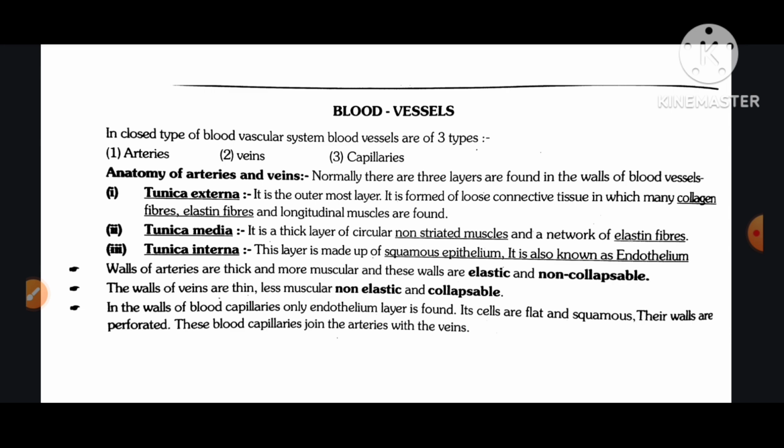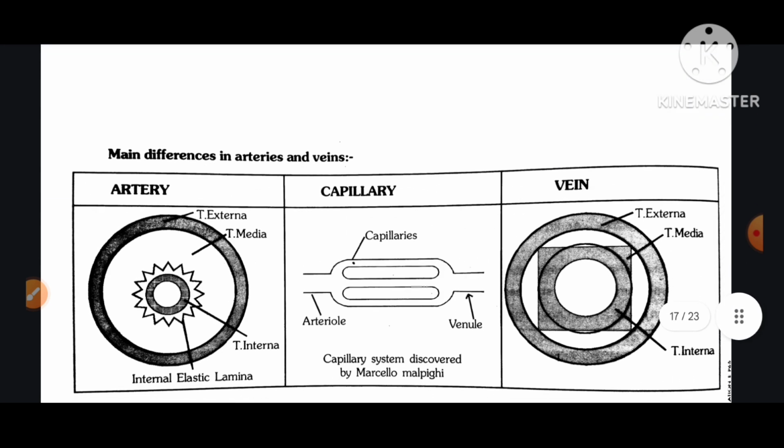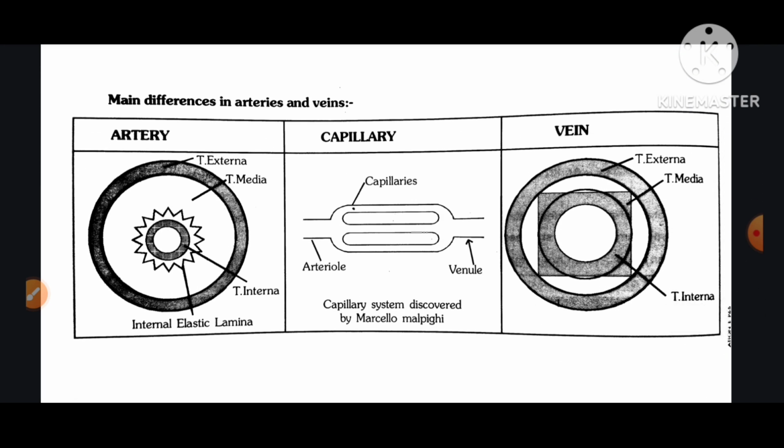Walls of arteries are thick and more muscular, and these walls are elastic and non-collapsible. The walls of veins are thin, less muscular, non-elastic, and collapsible. In the walls of blood capillaries, only the endothelium layer is found. The cells are flat and squamous. Their walls are perforated. These blood capillaries join the arteries with the veins. Main difference in arteries and veins. Artery, capillary, vein.